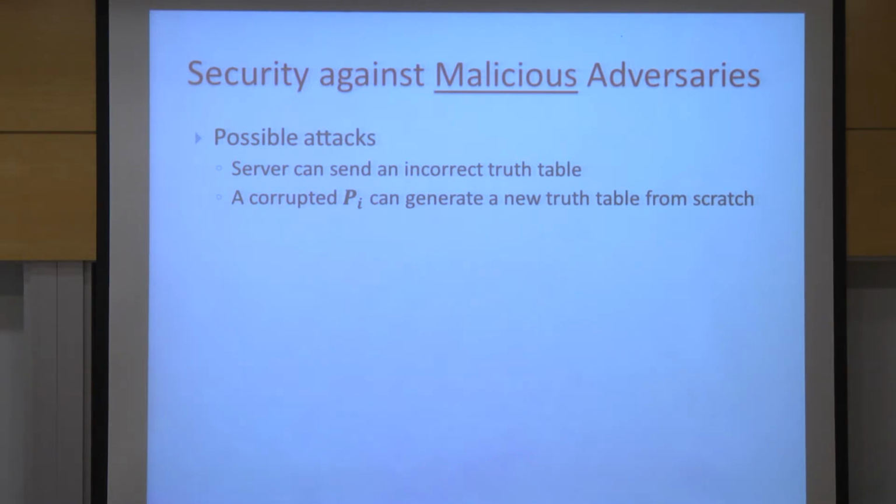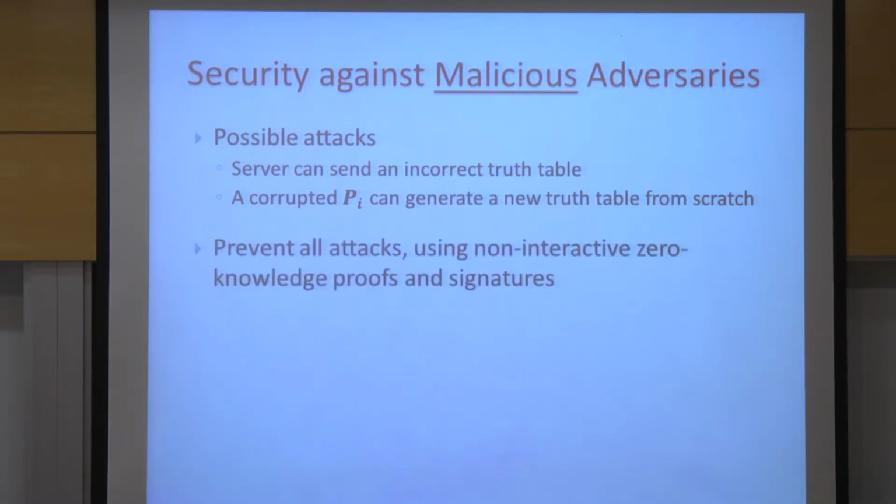The server could generate a truth table of a function which is not the one we want to compute, and parties could completely replace the function. Suppose I want the output to be 0, then instead of removing one entry from the truth table, I just replace the truth table with a new truth table that has 0 in all entries. So therefore, the output will always be 0. Okay? This is something I don't want to happen.